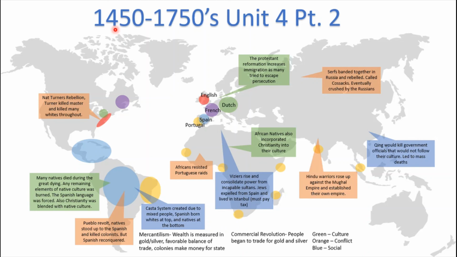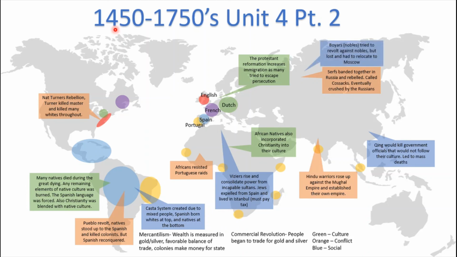Finally, the Qing dynasty would kill government officials who would not follow their culture. This led to mass deaths. The most notable example is their hairstyle. The Qing Manchurian leaders were from Manchuria, and they had their own specific hairstyle. They would implement this hairstyle on their officials. Those who would resist would eventually get killed.